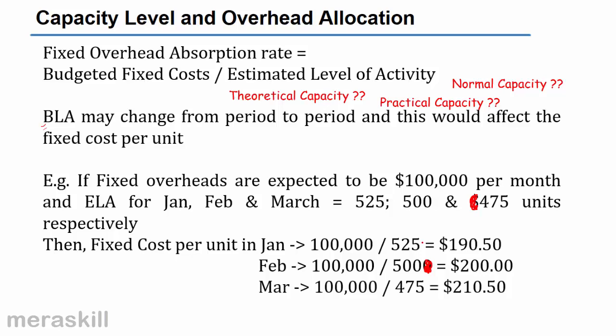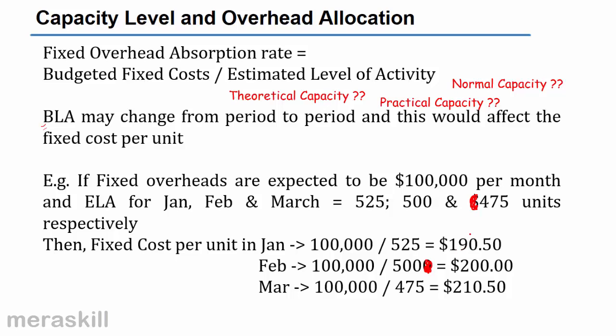Every month your cost is different. Overhead absorption is different, so when you find out the cost of the product, every month it is different. You might have been producing as efficiently in Jan as in Feb as in March. The same rate of productivity applies, but the costing will make it appear as if in January the fixed cost was the least. That's not the case.